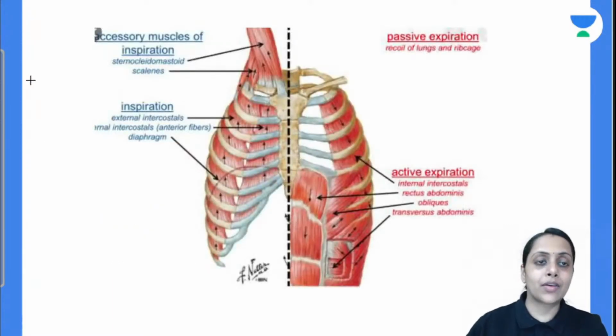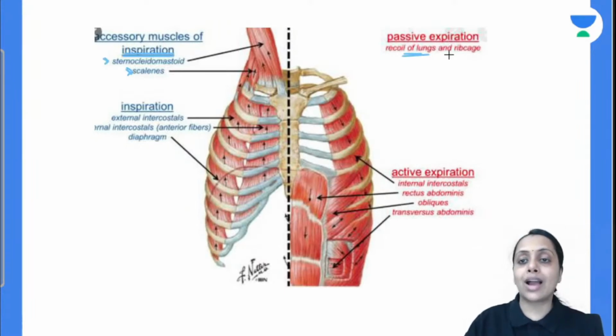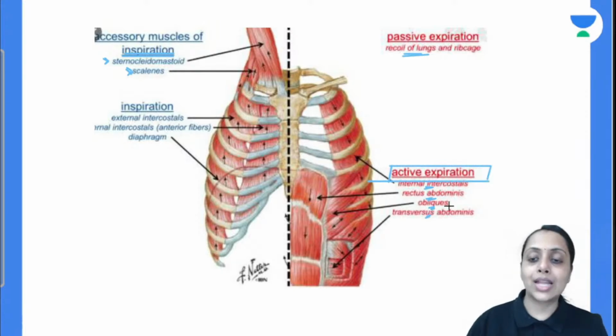So see, this is the diagram. Expiration is due to the recoil of the lung and the rib cage. Active expiration is due to internal intercostal, rectus abdominis, obliquus and transverse abdominis muscles. These are required for active expiration.